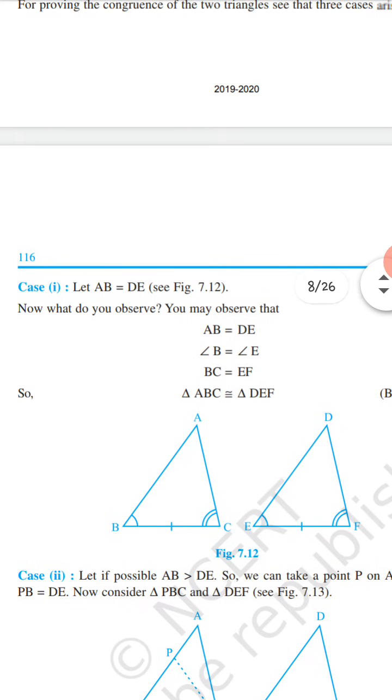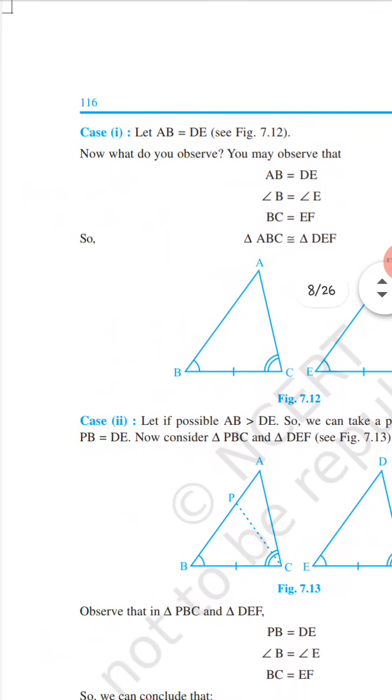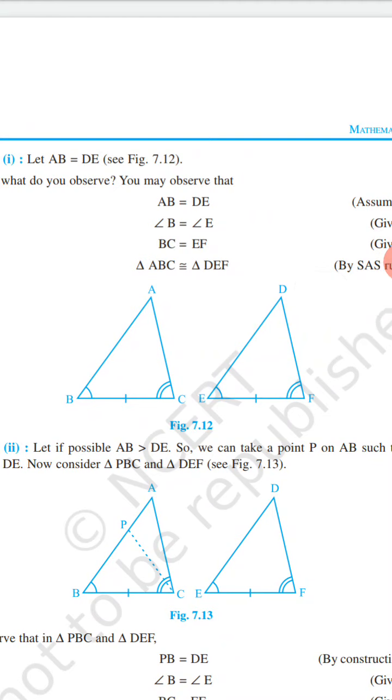First one, let AB be equal to DE. If AB is equal to DE, and angle B is equal to angle E and BC is equal to EF, then triangle ABC is congruent to triangle DEF by the SAS congruence axiom. So these two triangles are congruent. Now case 2 is that if AB is greater than DE, then